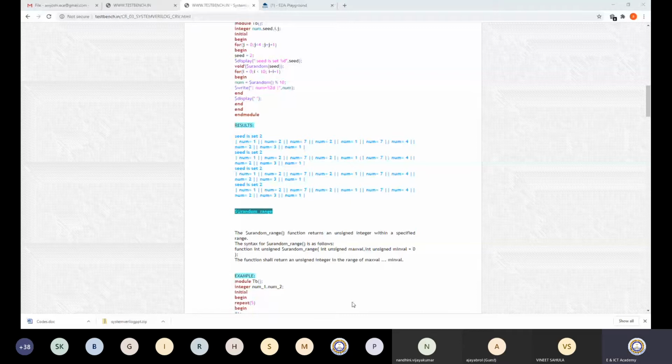Then Hirani is asking what is the need of a seed in a practical scenario. In a practical scenario, let's say that I want to go for some sort of encryption, and with that encryption I am generating a key at the transmitter end. So through some encryption, I am generating a key.